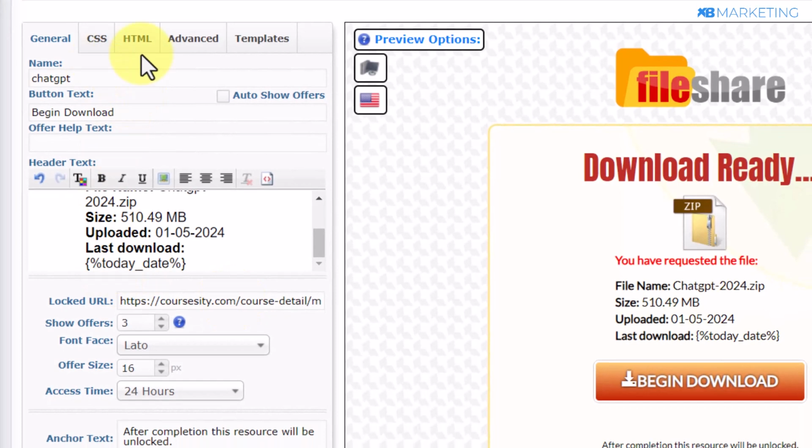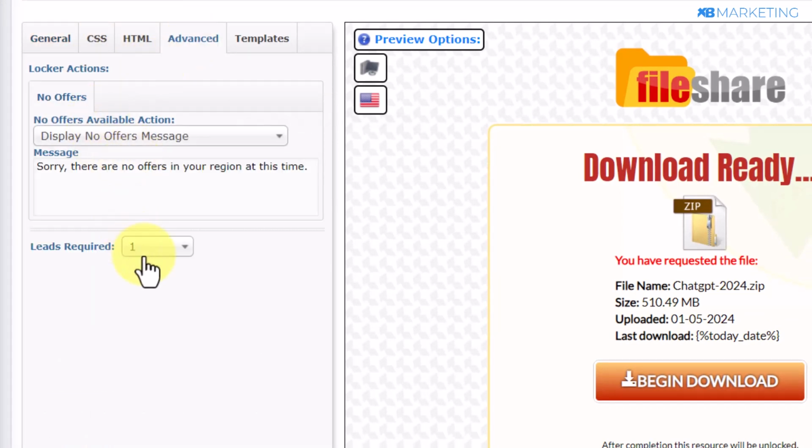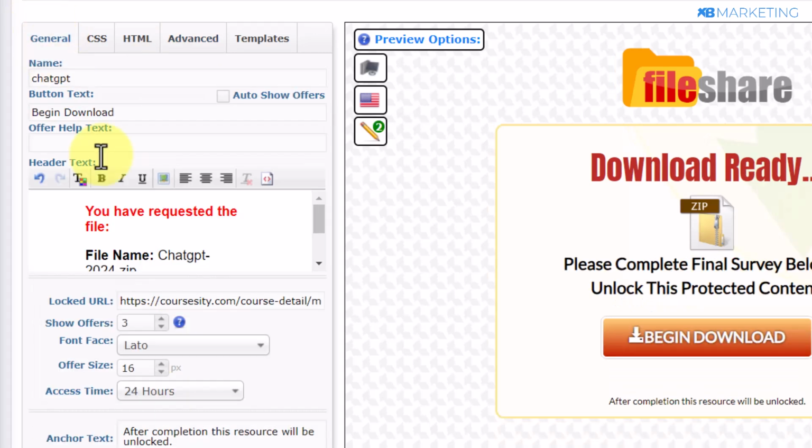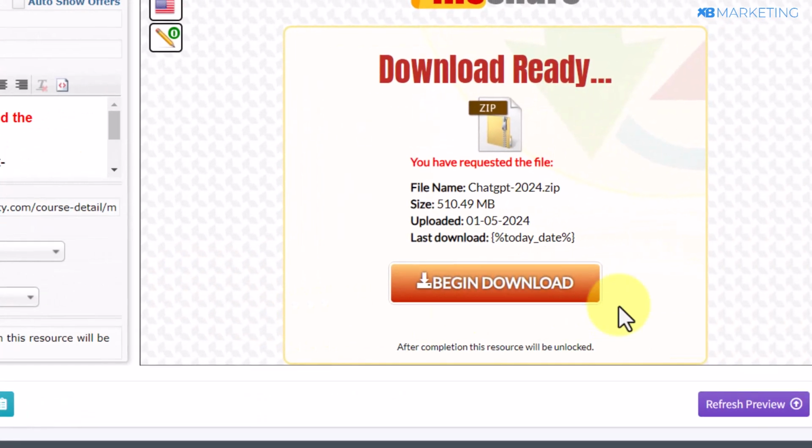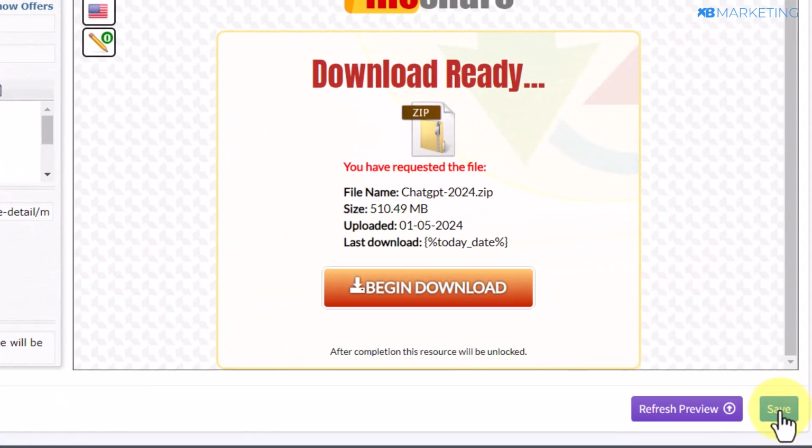So the next thing you want to do from here is to then go over to where it says advanced. And if you come over to advanced, you want to change the number of leads required to 2 or 3. Okay. So once you do this, then you want to also change the number of offers that will be shown to the visitors. You want to change this to like 5. So this is all you need to do to create a content locker. And once you're done, all you need to do is to then click on save.